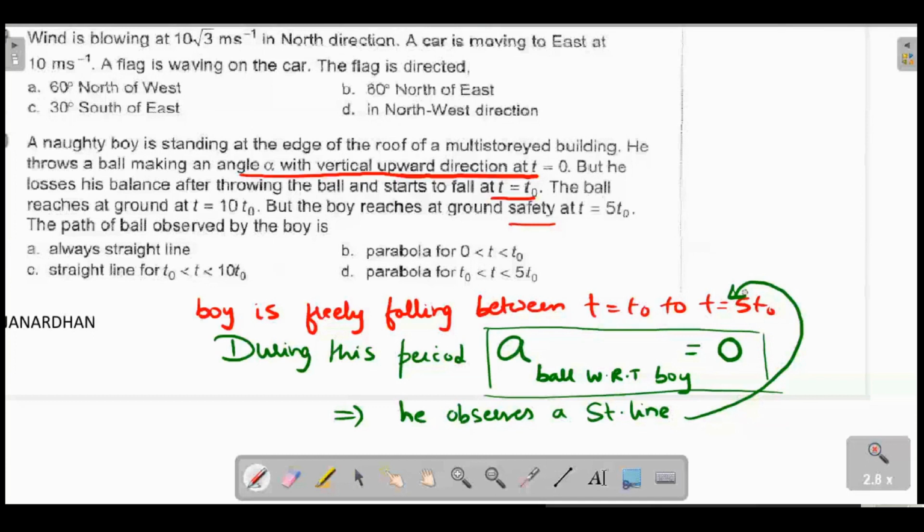So what should be the best answer? Always straight line is wrong. Parabola for 0 to t naught is correct, and it should be straight line for this, so this is wrong, and straight line. So I think B is the correct answer.